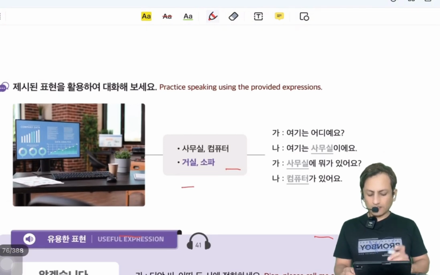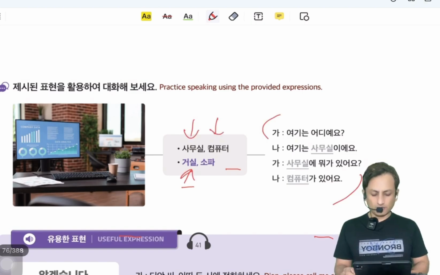Now there is also a conversation made with these two words. We will add our words after that. This is 여기는 어디예요? What is this place? 여기는 사무실이에요. This is an office. 사무실에 뭐가 있어요? What is in the office? So next is 컴퓨터. 컴퓨터가 있어요. There is a computer in the office.